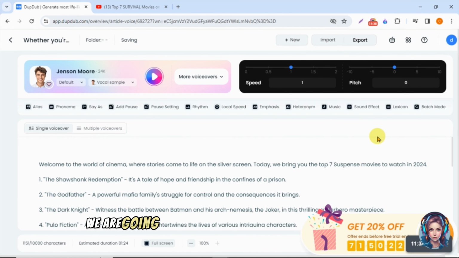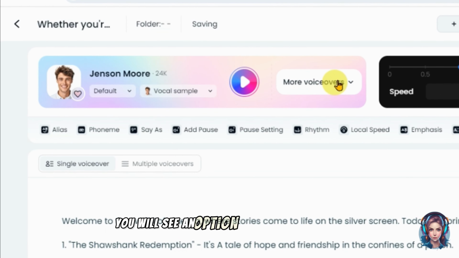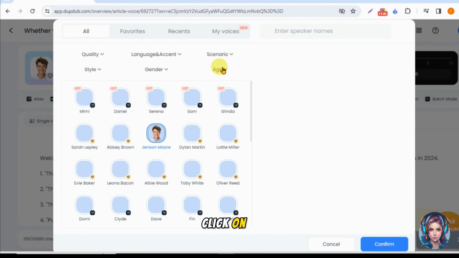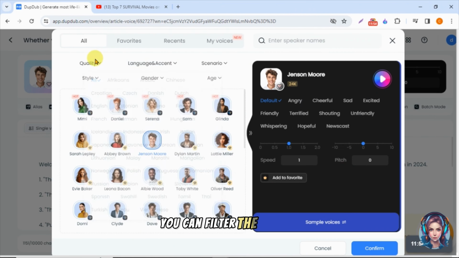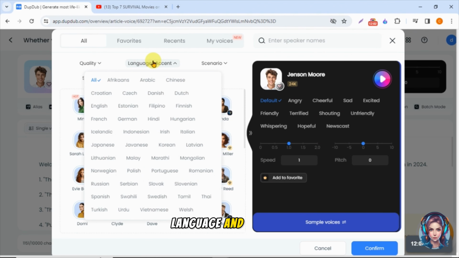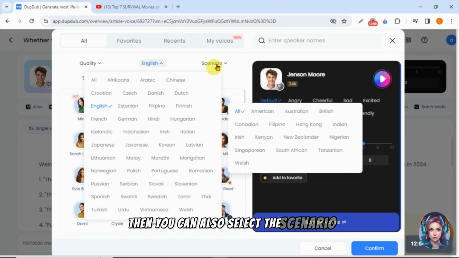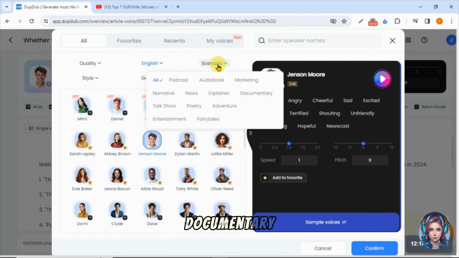Now in the next step, we are going to create an AI voiceover for our video. So if you see above, you will see an option of more voiceovers. Click on it and you will find a lot of voiceover artists over here. Now from here, you can filter the results. You can select the quality of the voiceover artist you want, language and accents. Then you can also select the scenario according to whatever kind of video you are making. For example, talk show, documentary, entertainment video, podcast, etc.